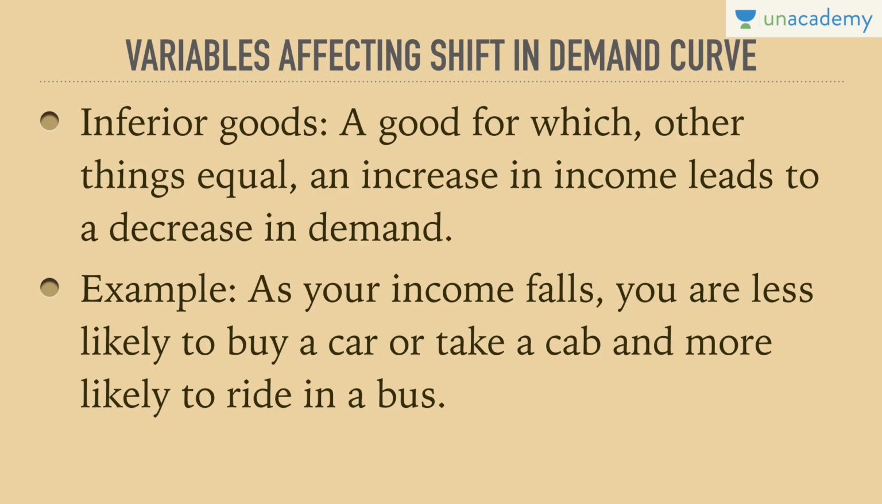So riding in a bus becomes an inferior good, where the demand for bus increases and the demand for car or cab decreases. Consumption of salt would not increase. On the contrary, it would remain the same or it would decrease with an increase in income. These are two examples of types of goods, normal and inferior. So please remember, for a normal good, an increase in income would lead to a rightward shift in the demand curve. For an inferior good, an increase in income would result in a leftward shift in the demand curve. Both types of goods are very, very important for the exam and may be asked.